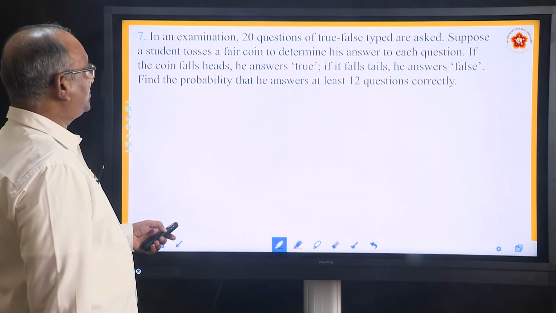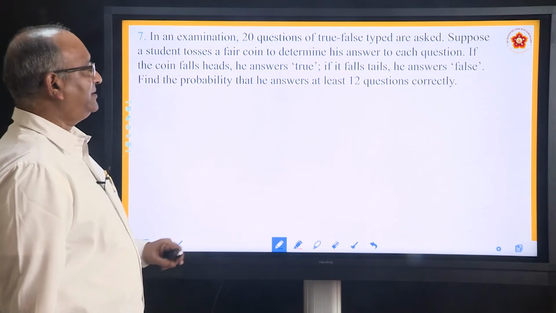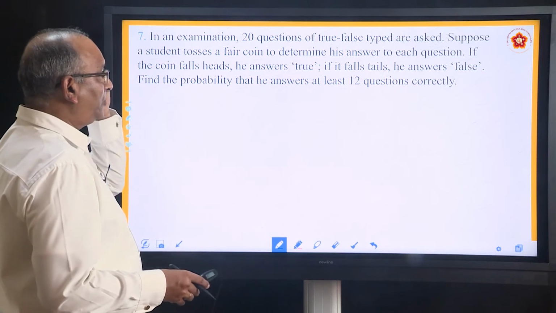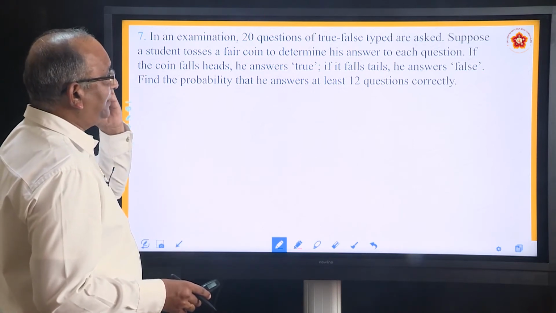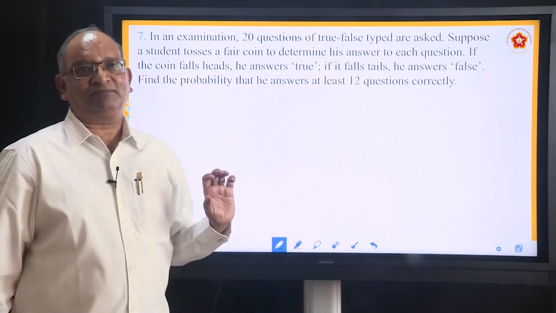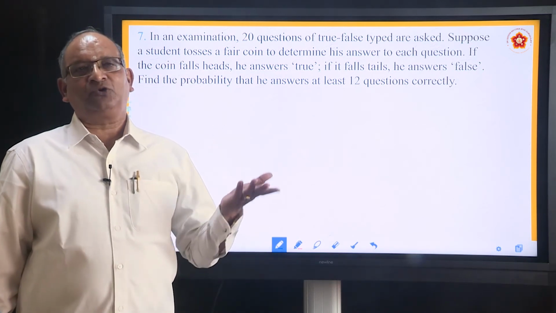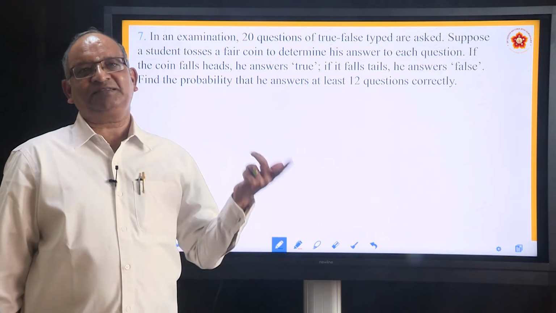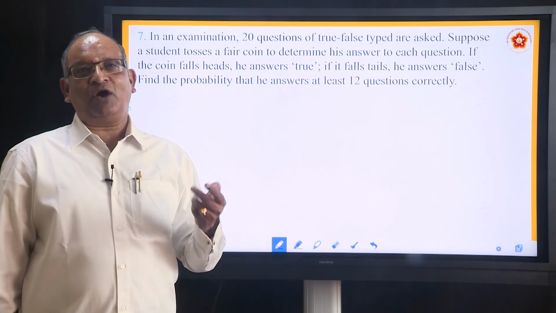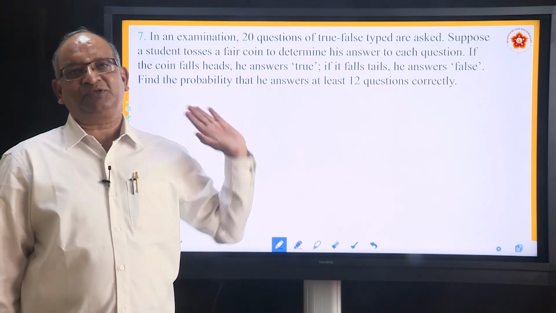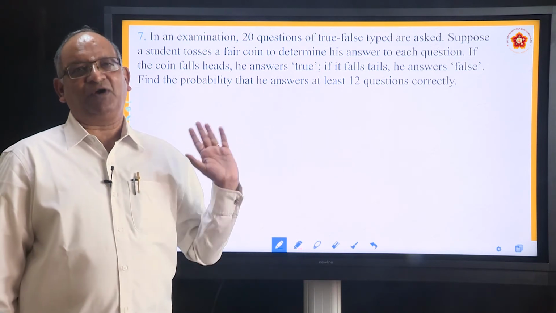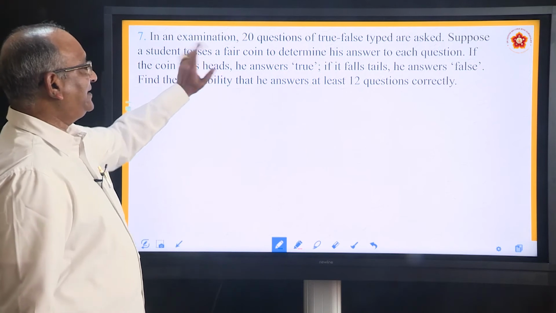We will move to the next question. In an examination, 20 questions of true or false type are asked. Suppose a student tosses a fair coin. Now, there are boys who don't study, so they find some shortcuts. He has a coin and tosses it. If head comes, he writes true. If tail comes, he writes false. So there are 20 such questions.